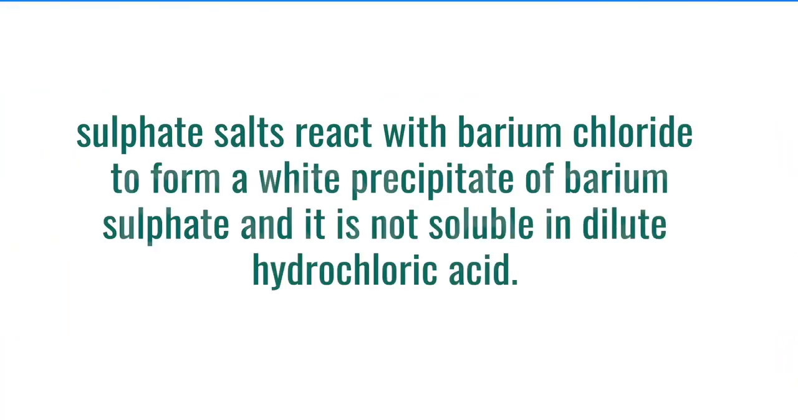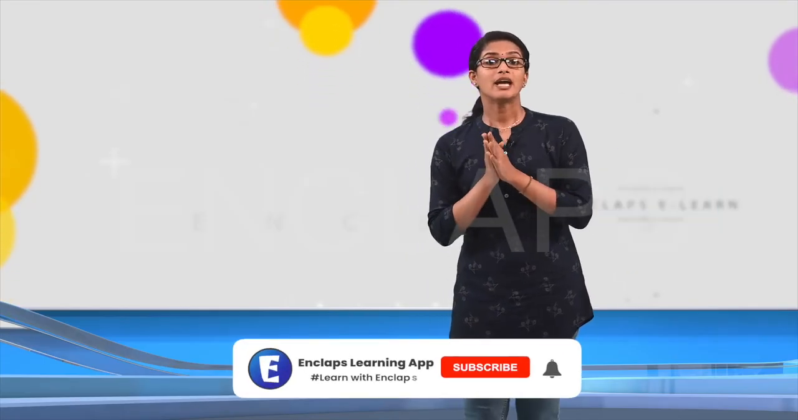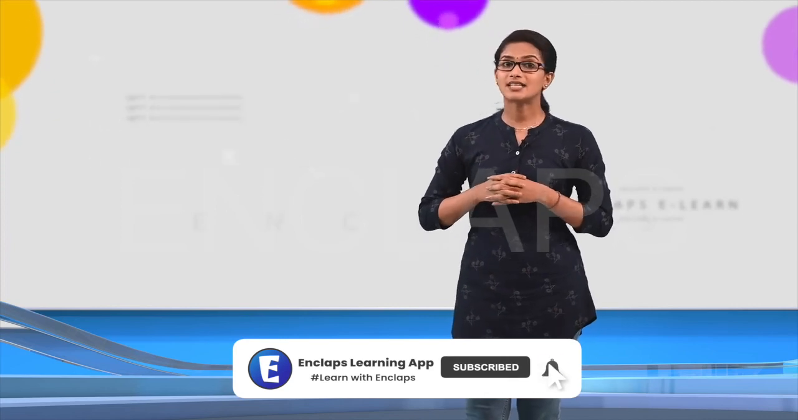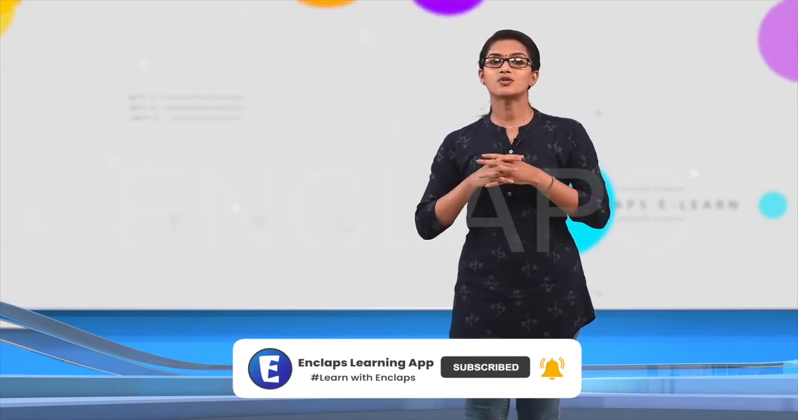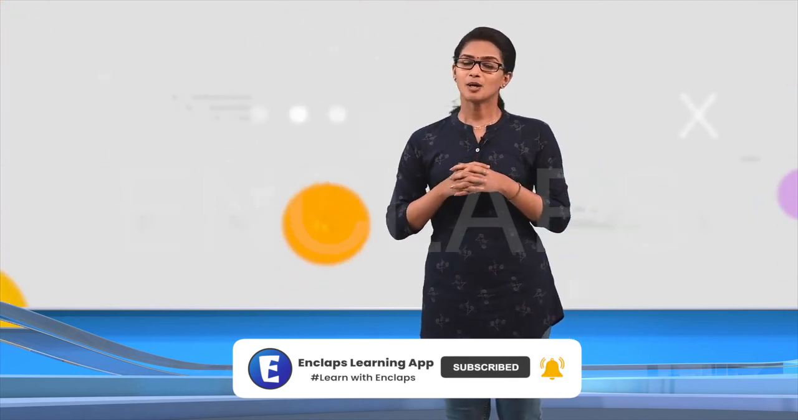So, from these experiments, we can conclude that sulfate salts react with barium chloride to form a white precipitate of barium sulfate and it is not soluble in dilute hydrochloric acid. So, in this chapter, we have studied some important compounds of nonmetals and their properties.